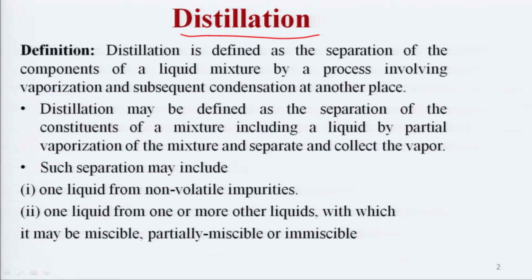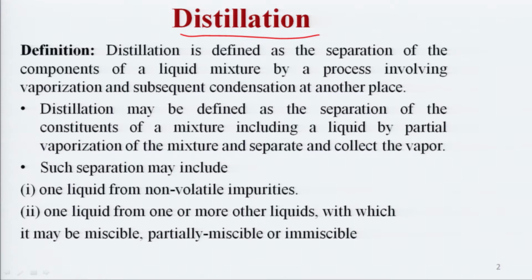That means, in the first step, separation of constituents of a mixture takes place, induced by partial vaporization of the liquid mixture, and finally collects the vapor into another container.